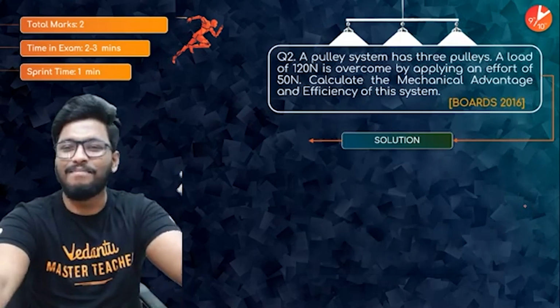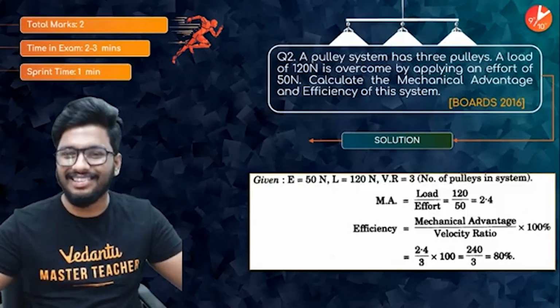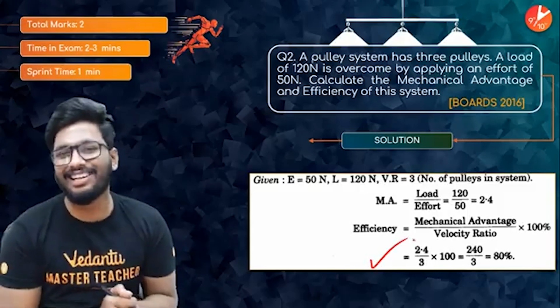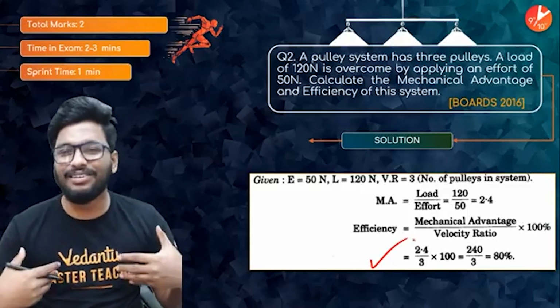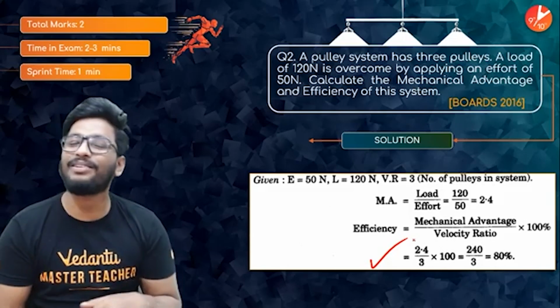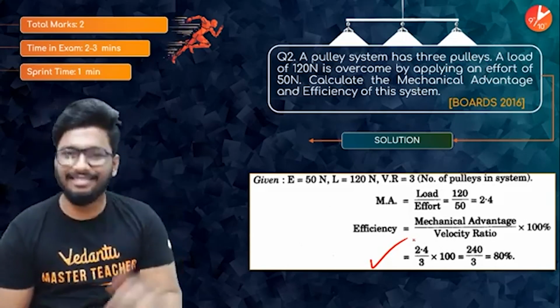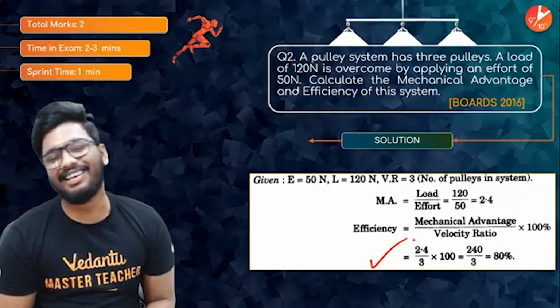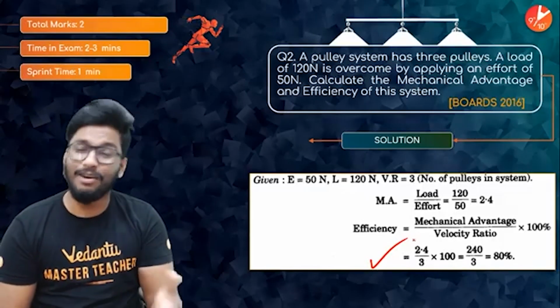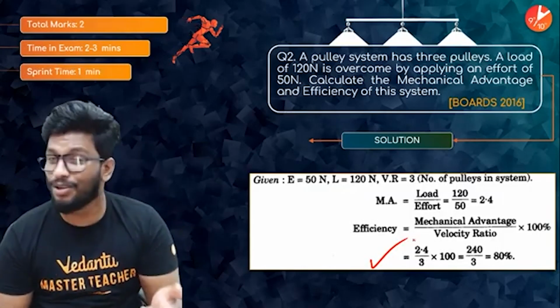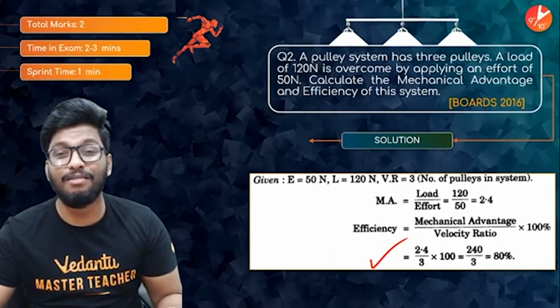All right. So yeah, I might make some mistakes here and there, people, in terms of calculation, but please ignore that and go ahead with your calculations as well. If I do it wrong, then cross check it and let me know in the chat box if I've done it wrong or not. But yes, efficiency would be 80%, close by, and the mechanical advantage is going to be 2.4. Why 2.4? Because it's load by effort. And yes, guys, remember, look out for these kind of small clues, because they've given you the number of pulleys.